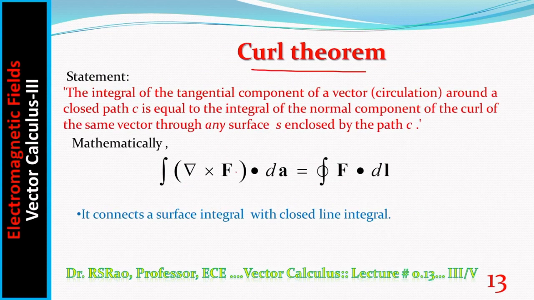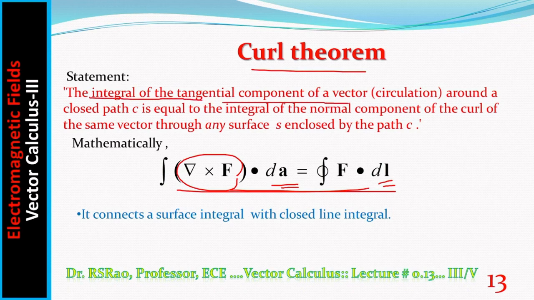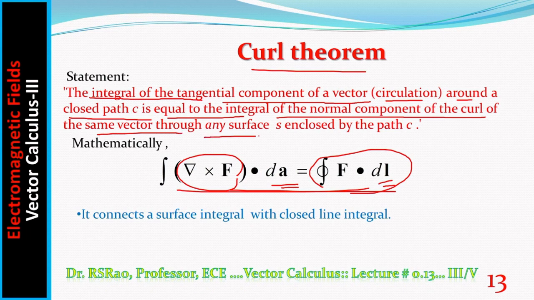Curl theorem. This theorem involves the integral of curl f dot dA equal to the closed line integral of f dot dl. On the left hand side you have a surface, and on the right hand side a line integral. The integral of the tangential component of a vector, the circulation around a closed path C, is equal to the normal component of the curl of the same vector through any surface enclosed by the path C. Mathematically, the integral of curl f dot dA equals the closed line integral of f dot dl. It connects a surface integral on the left hand side with a closed line integral on the right hand side.